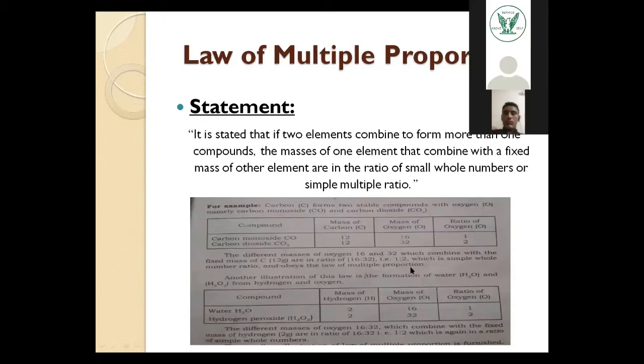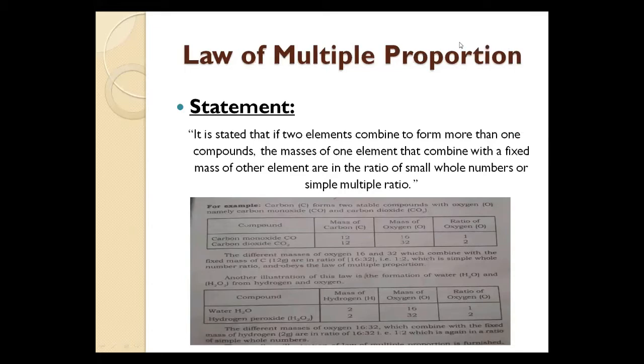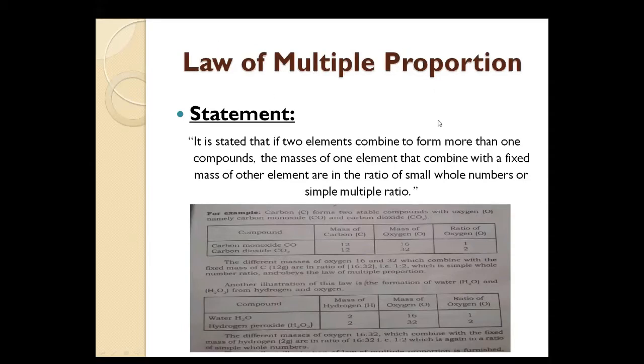Now take another example to understand. We have another example of hydrogen and oxygen. We have two elements, one is hydrogen, one is oxygen. When they combine with each other, they form two compounds, water and hydrogen peroxide. One is water, the second is hydrogen peroxide. The formula of water is H2O and the formula of hydrogen peroxide is H2O2.